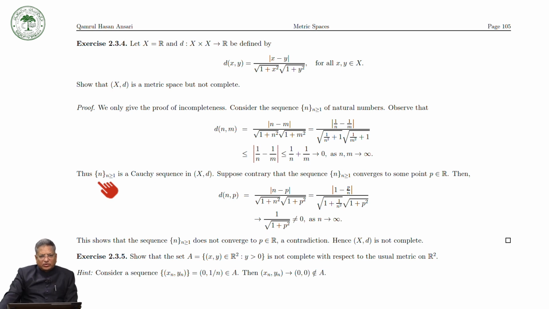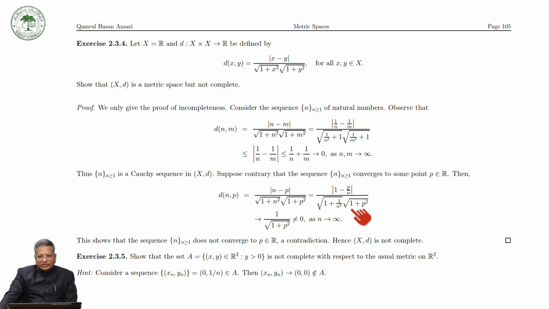To prove that the sequence is not convergent, suppose to the contrary that the sequence n converges to some point p in R. Then we have D(n, p) equal to, by the definition of the metric, mod of n minus p divided by square root of 1 plus n square times square root of 1 plus p square, which is equal to mod of 1 minus p over n, and again you divide the numerator and denominator by n and you get this thing.